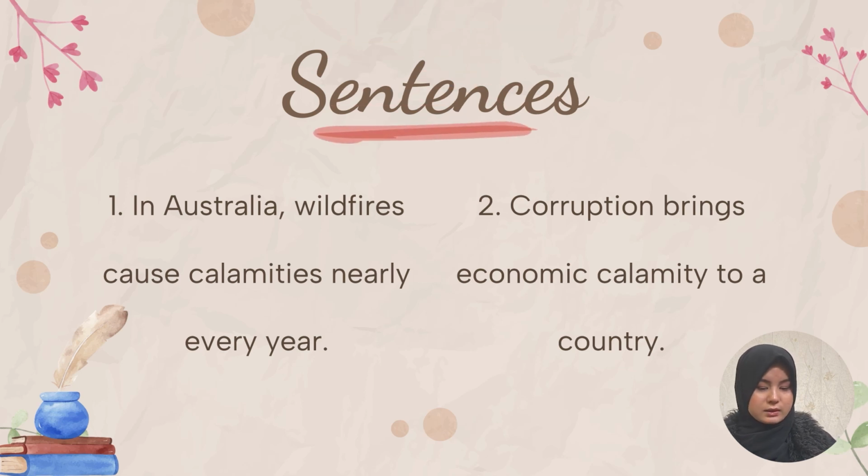Let's make two sentences for it. First one: in Australia, wildfires cause calamities nearly every year. So these wildfires, they are an example of natural calamities, natural disasters. The second sentence I have here for you is an example of something that is man-made. Like corruption brings economic calamity to a country. Pause the video here, try to make a sentence in both contexts, for both natural disasters and also man-made ones.